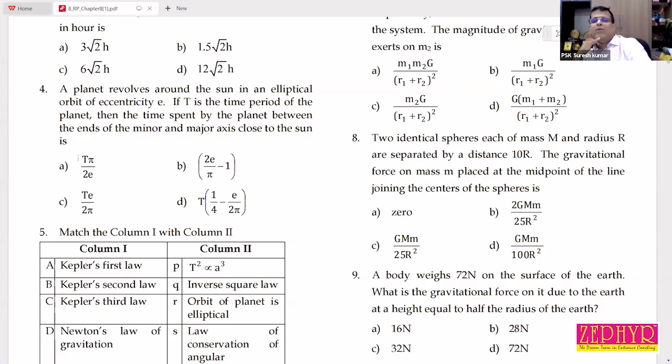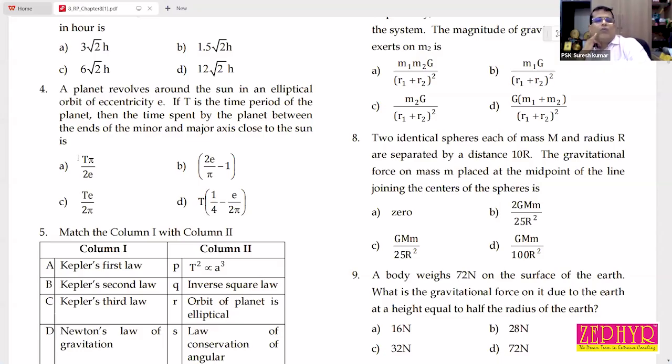Yes, it's from mathematics. Eccentricity defines the nature of the orbit, whether it is circular, elliptical, hyperbolic, or parabolic. T is the time period of the planet, then the time spent by the planet between the ends of the minor and major axis close to the Sun is.